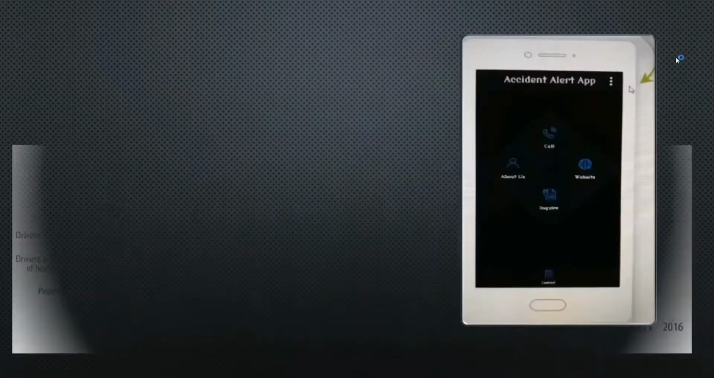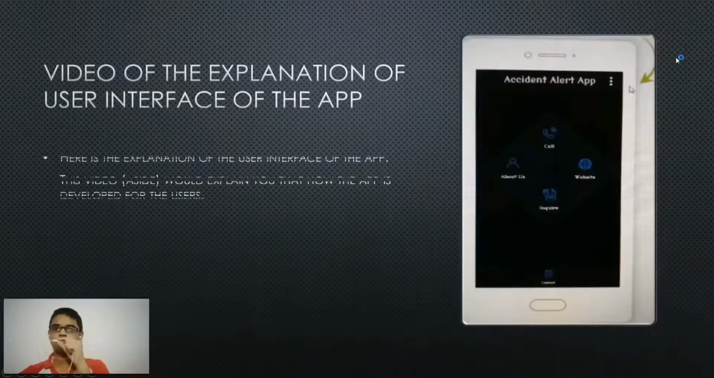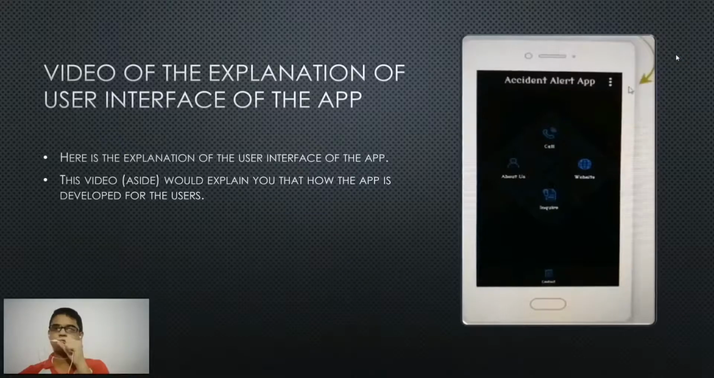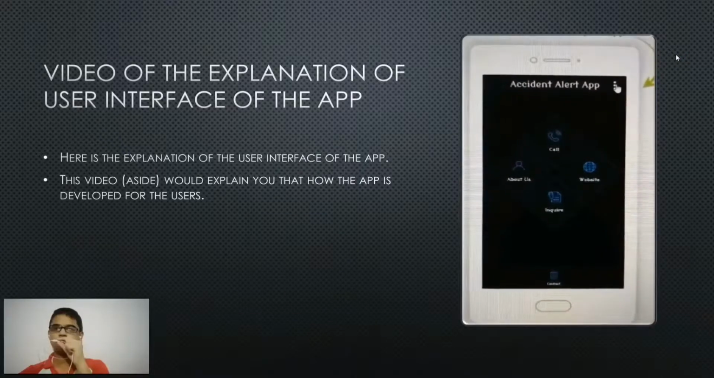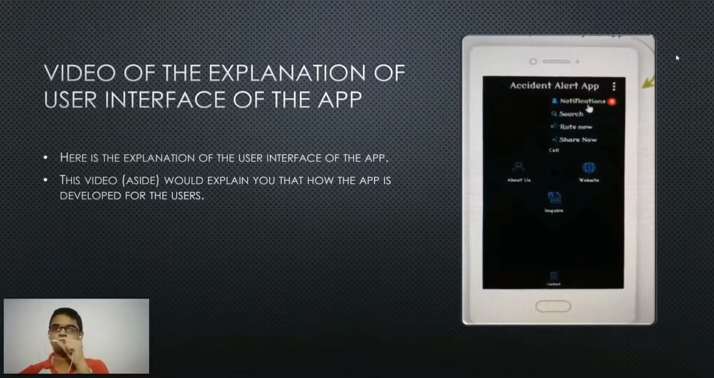Now let me introduce you all to the explanation of the user interface of our application. As you all can see, the name of our application is Accident Alert App, and the background of this application is black in color. Here are some icons like call, website, inquire, about us, contact, and you can see that in the three dots there are notifications, search, rate now, and share now.